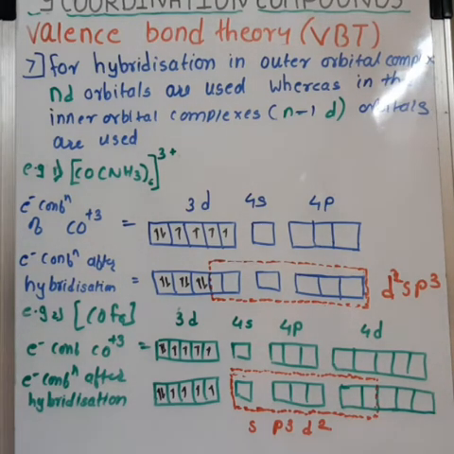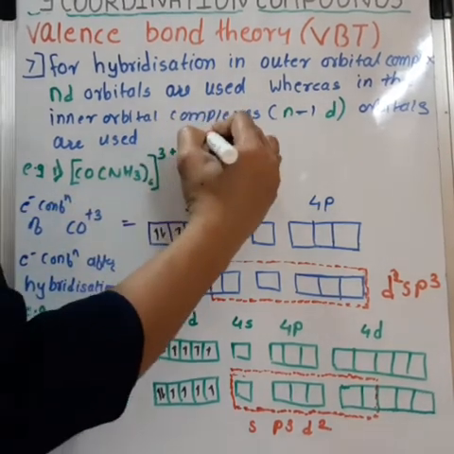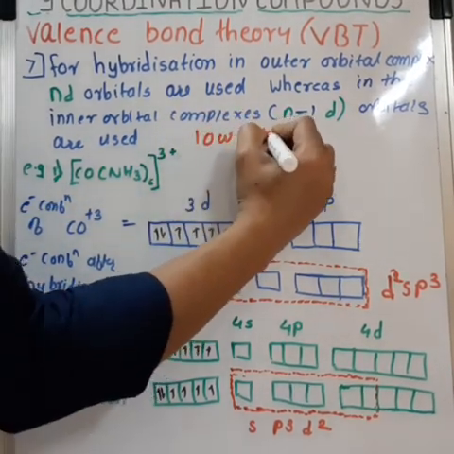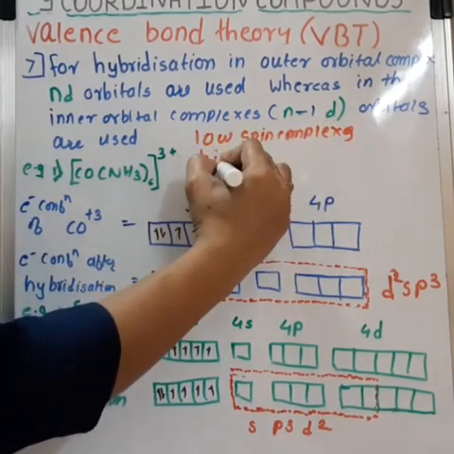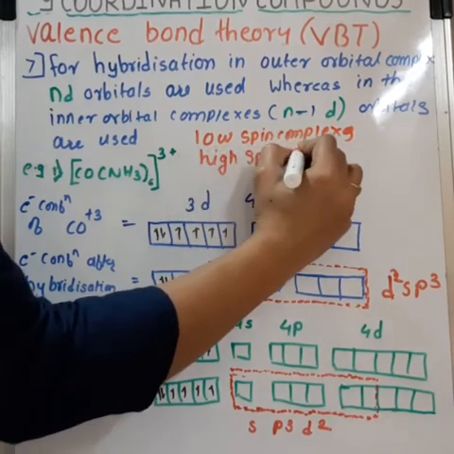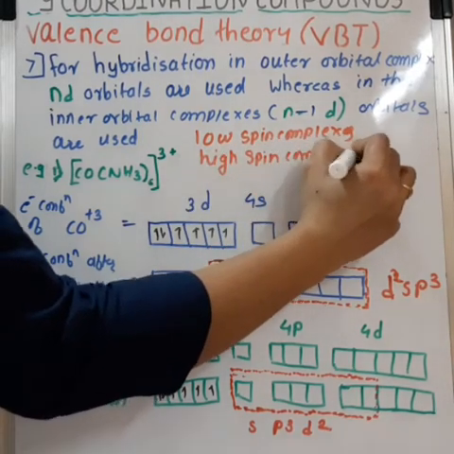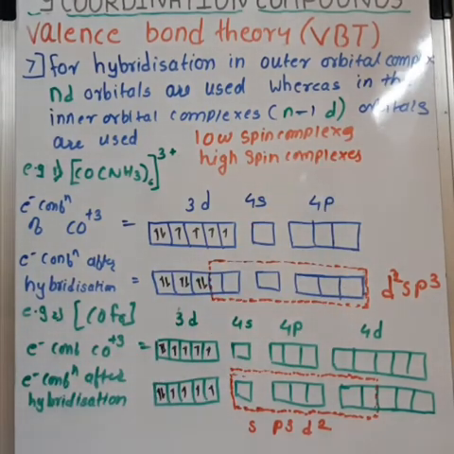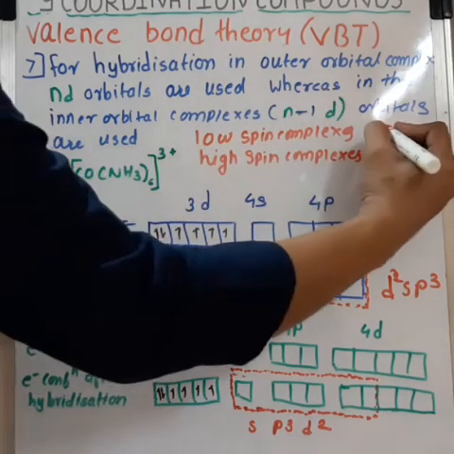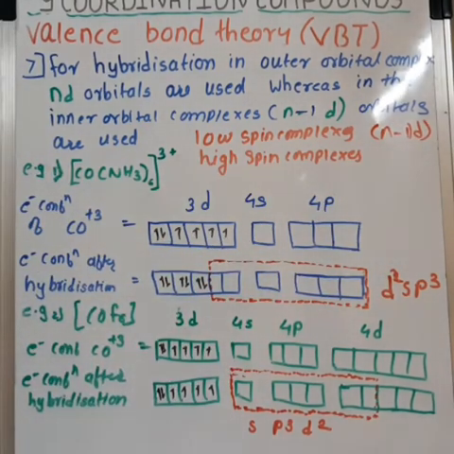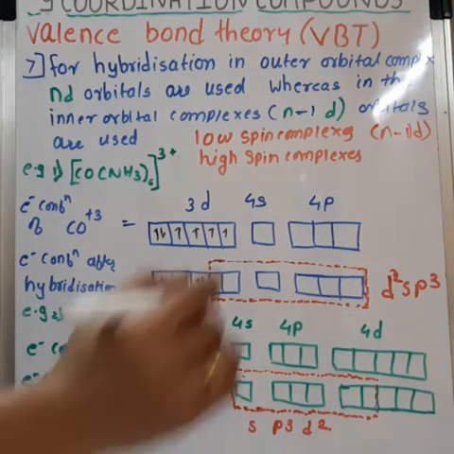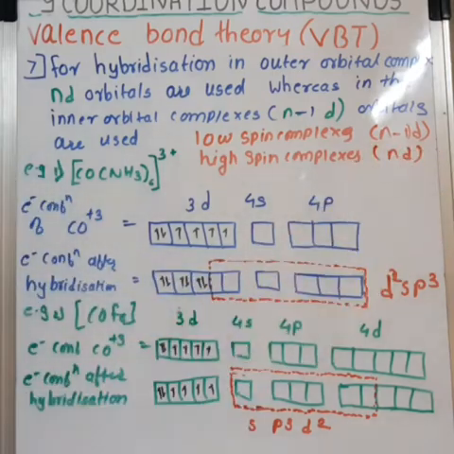The complexes formed in such types of hybridization are called low spin complexes and high spin complexes. The complexes formed due to hybridization in inner orbital complexes are low spin complexes, that is (n-1)d orbitals, and the complexes formed due to hybridization in outer orbital complexes are high spin complexes, that is nd orbitals.